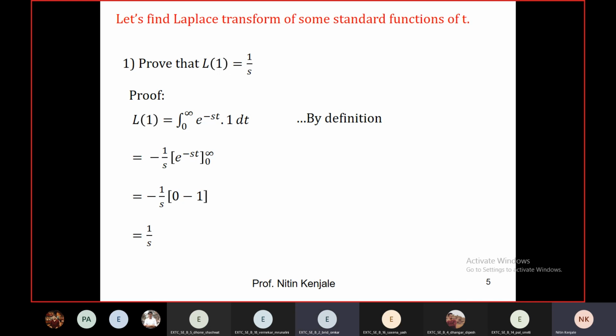Anyone else has any query in today's session? No, sir. Okay, then we will meet in next session. Over there we will study further Laplace transforms of trigonometric functions and integrals as well as derivatives.